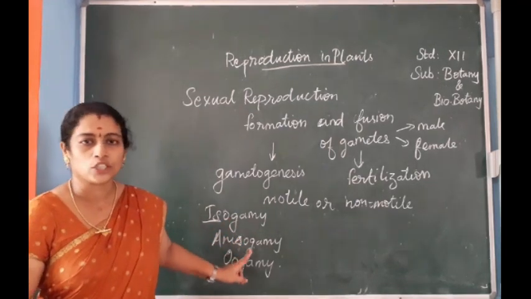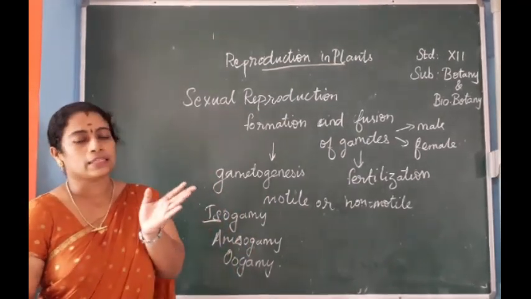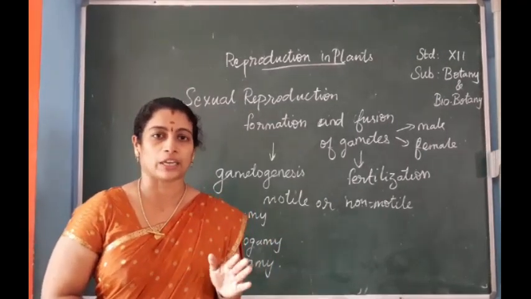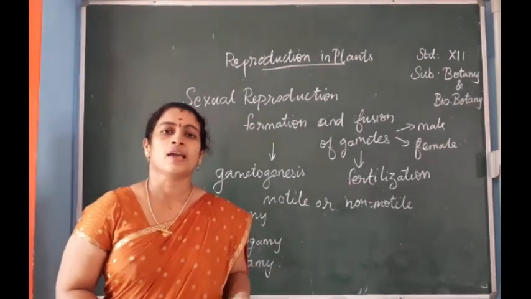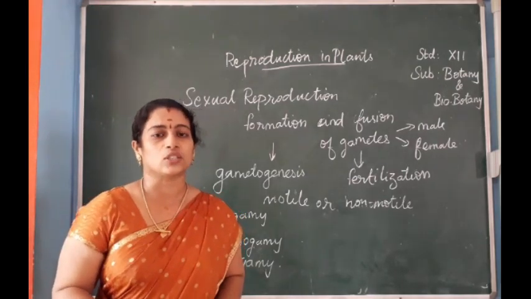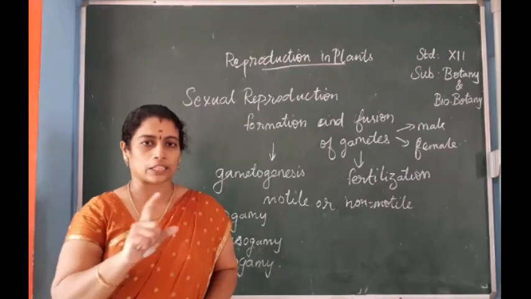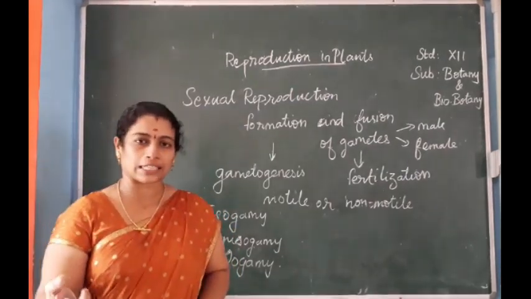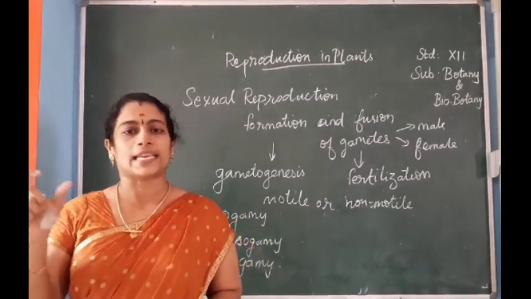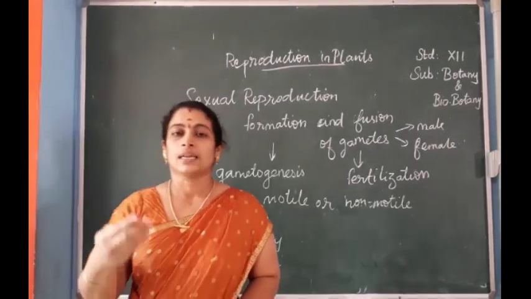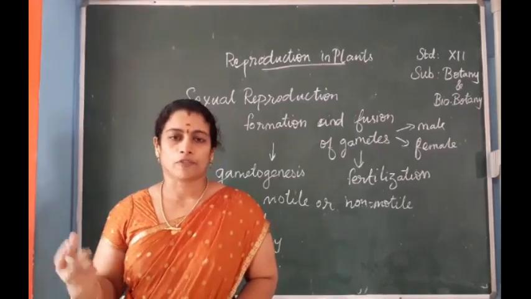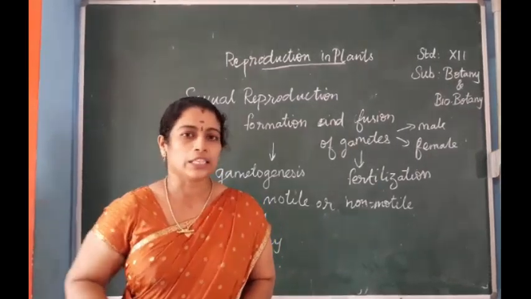Isogamy, anisogamy and oogamy. Next, in plants, in most of the algae, bryophytes etc., fertilization takes place in an external manner. That is, external fertilization is seen in algae and bryophytes. In higher plants the fertilization is internal. So there are two types of fertilization, external and internal. If fertilization takes place outside the body, it is external fertilization, for example algae and bryophytes. Internal fertilization is seen in higher plants: fertilization takes place inside the flower or inside the plant body.